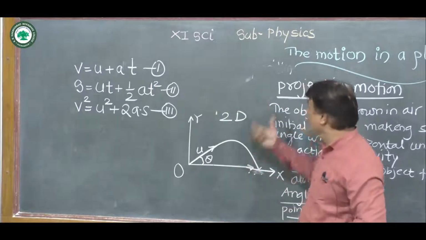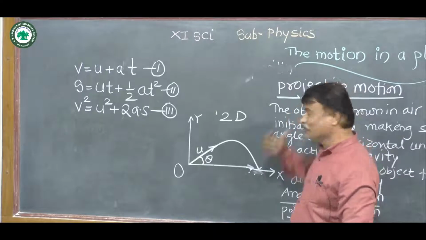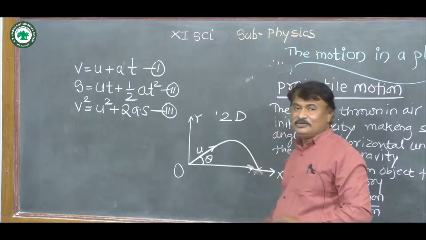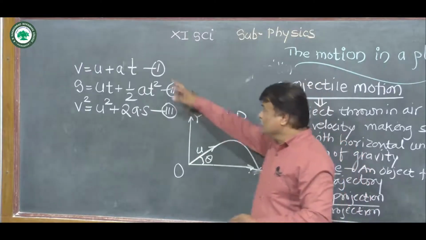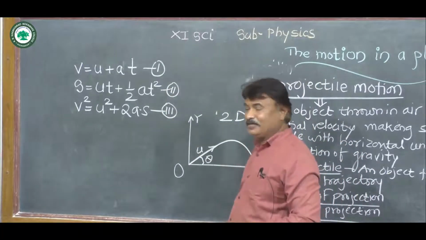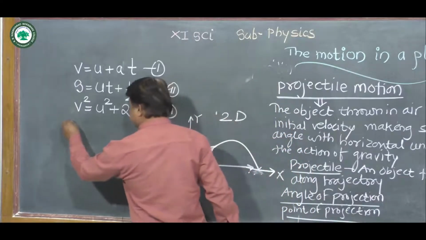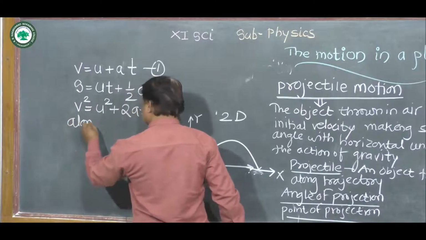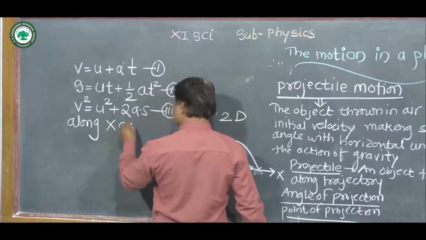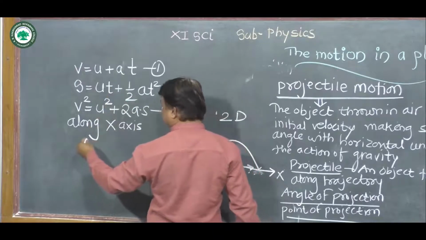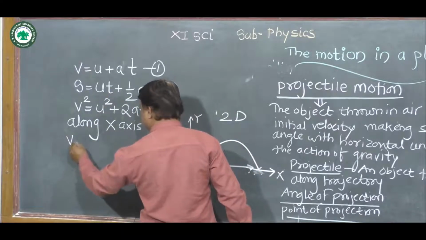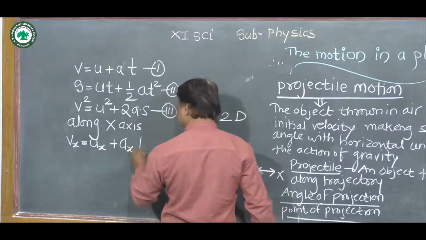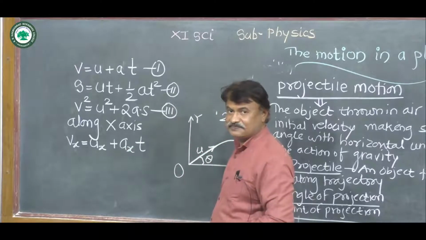Assume that in case of motion in a plane or in case of projectile motion, the object is moving along the x-axis, and also moving along the y-axis. So this kinematical equation becomes, when object is moving along the x-axis, means horizontally, these three kinematical equations will become vx = ux + ax t along the x-axis.